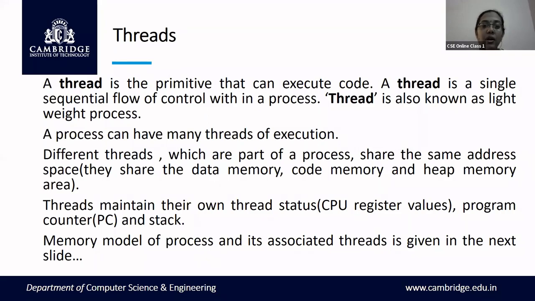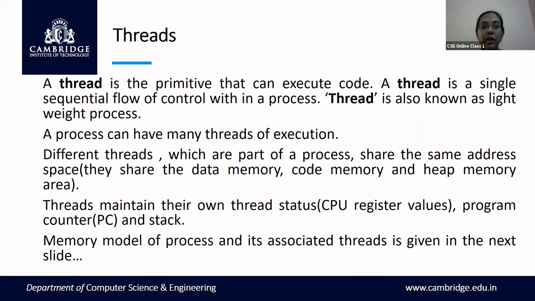Now, different threads which are part of a process share the same address space. We have seen the memory organization of a process; now we will see the memory organization of a thread. As I said, a thread is a lightweight process. It is a single unit in a process, a single sequential flow of control within a process. So a thread is closely related to a process, and we have to see how the memory organization is present in a thread also.